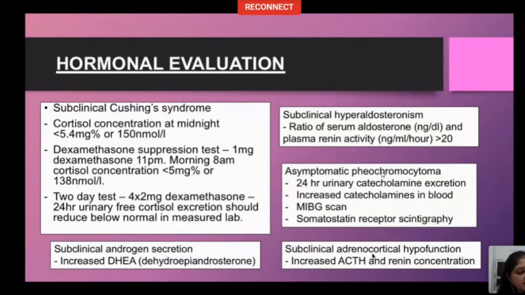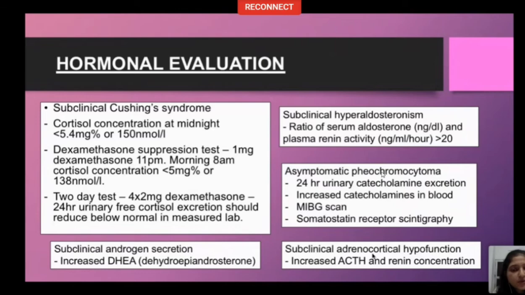But there are cases in which patients have subclinical hormone secretion which warrants tumor resection, even when there are no overt clinical symptoms and the imaging profile of the lesion is benign. So even if you think that the lesion is benign and on hormonal evaluation you find that there is evidence of hormone excess, you have to indicate surgery for this patient.